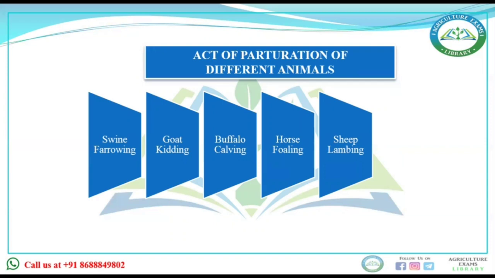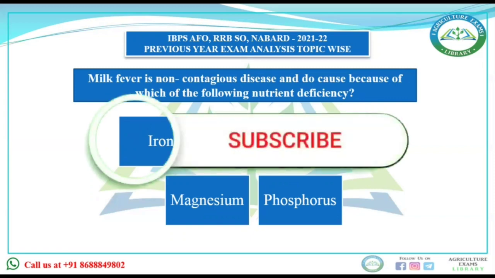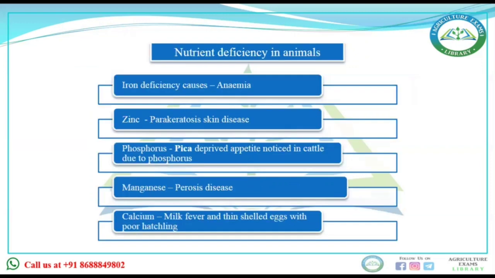Now our next question. Milk fever is a non-contagious disease caused because of which nutrient deficiency? The question is asked about a disease in cattle. Milk fever is caused due to deficiency of which of the following elements? The options are iron, manganese, calcium, magnesium, phosphorus. Okay, now let's understand.